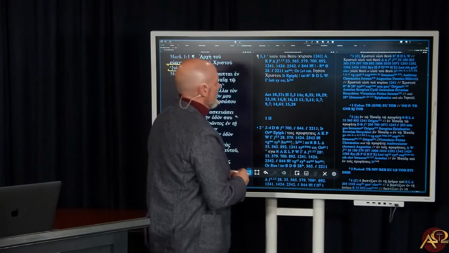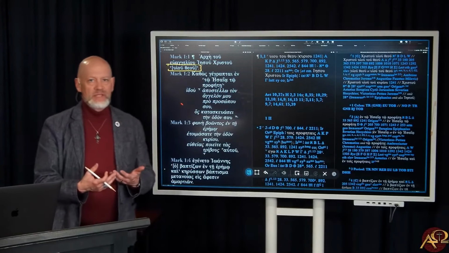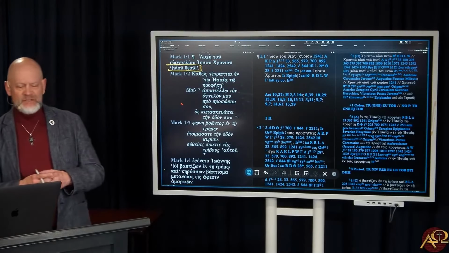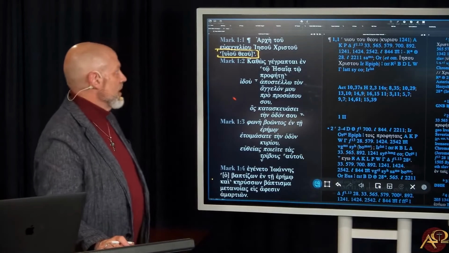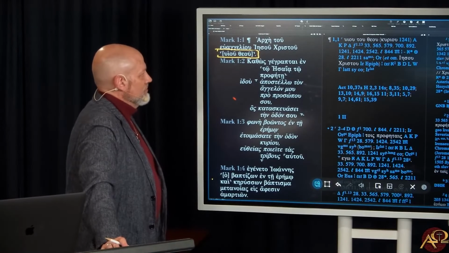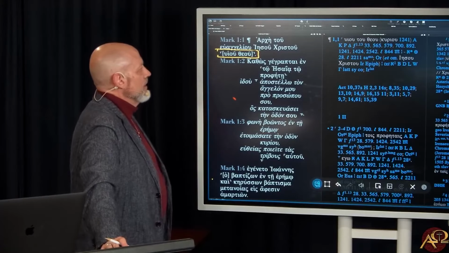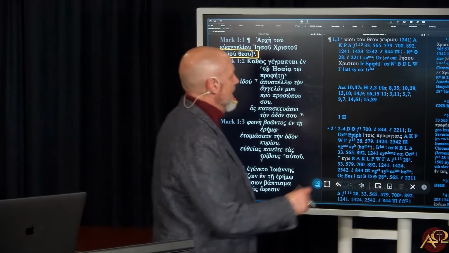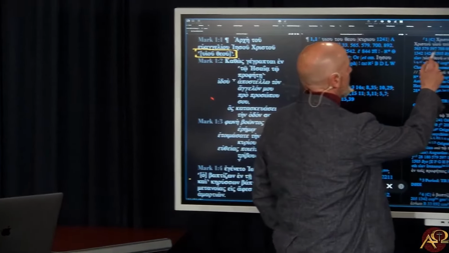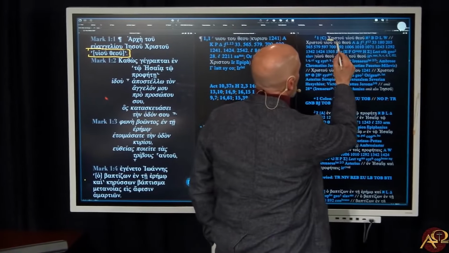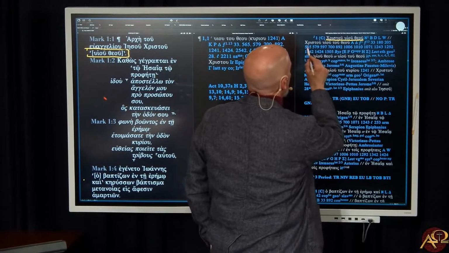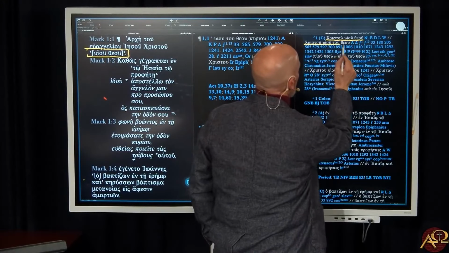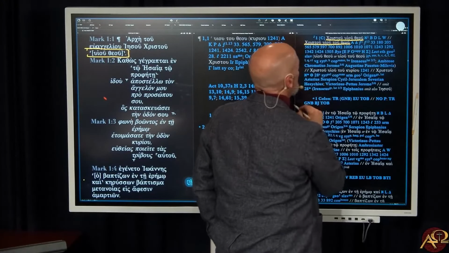And you'll notice again, the whole point of the Nestle-Aland system, and it's brilliant. I forgot to bring my text in. That also means, though, you have to sort of learn how it works. And so you'll notice that the UBS text gives you much longer Greek readings. So Christ, Son of God, Christ, Son of God, but with the article to right there.